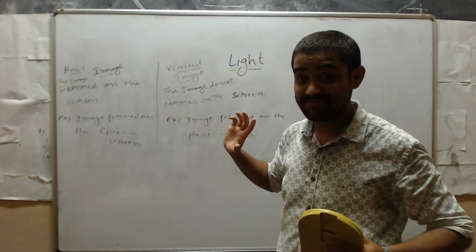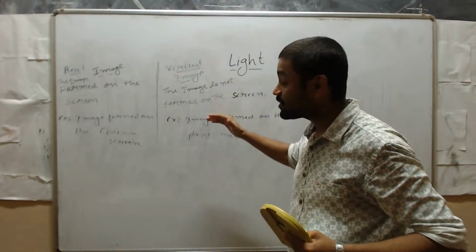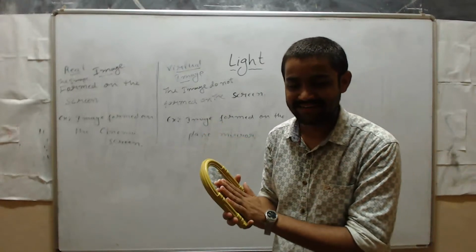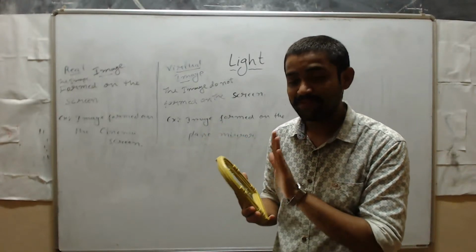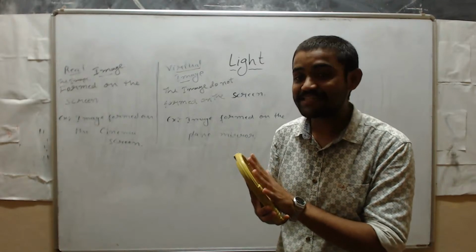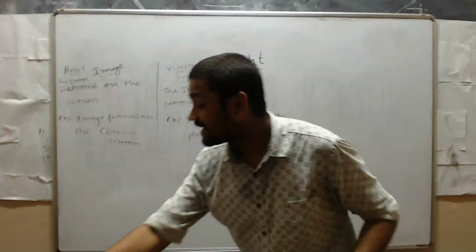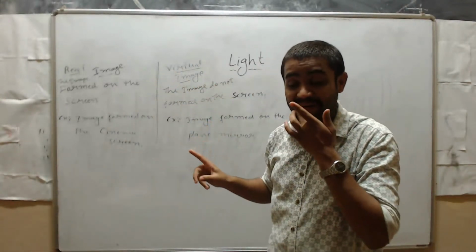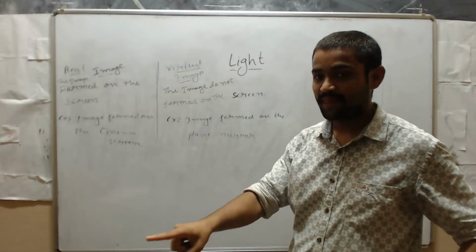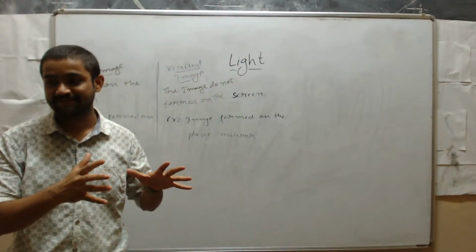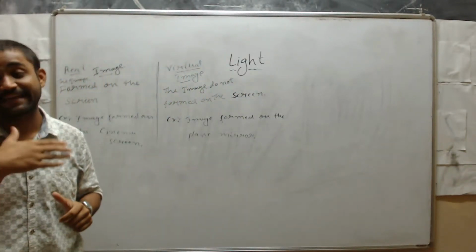Those are called real images. And an example of a virtual image is the image formed on the plane mirror. The image formed on the plane mirror is called a virtual image. Concentrate, students, we have to concentrate on real image and virtual image and about the plane mirror. Okay, and what is the image formation in the plane mirror? This is very important for the next videos.